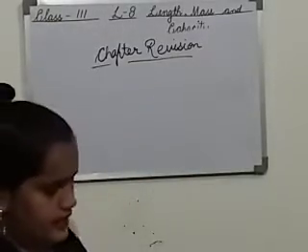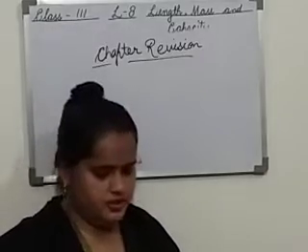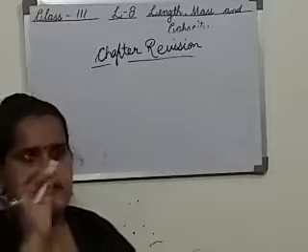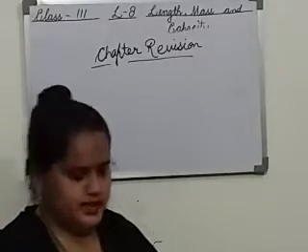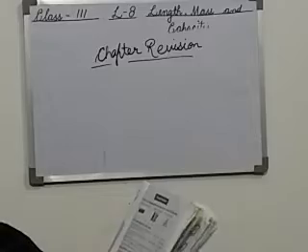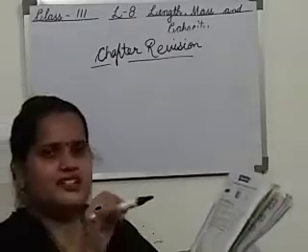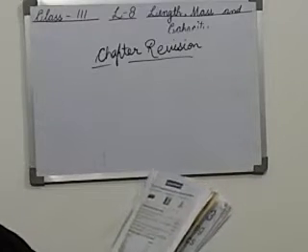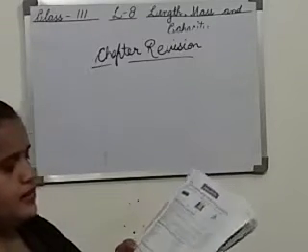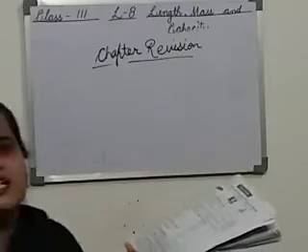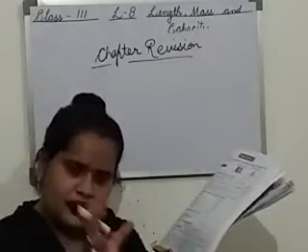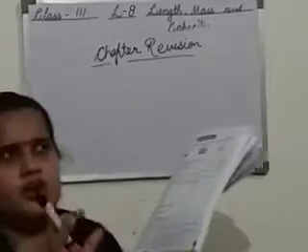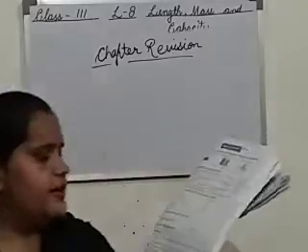Now see D. Convert the following to meters and centimeters. The question is given in centimeters, you have to change it into meters and centimeters. Smaller unit to bigger unit, we will divide. E. Convert the following to gram. The bigger unit, kilogram, is given to you, you have to convert it into gram. Bigger unit to smaller unit, again we will multiply. F. Convert the following into liters and milliliters. The milliliter is given to you, you have to convert it into liters and milliliters. Smaller unit to bigger unit, we will divide.